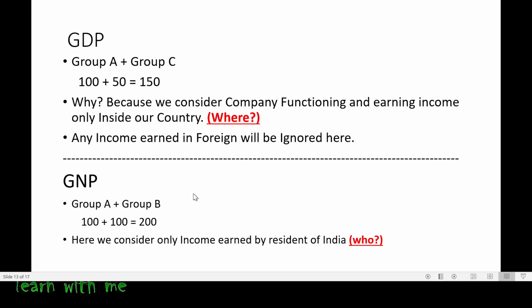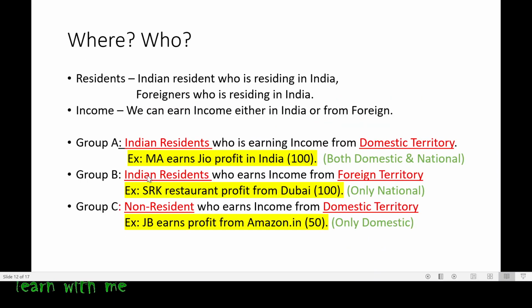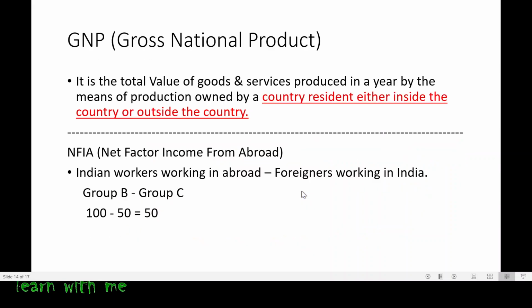Now, here in group B, he is an Indian resident, but he is earning an income from foreign territory. That means SRK is an Indian resident, but he is working in Dubai. Now, coming back to this: is he an Indian worker? Yes, he is an Indian. But he is working abroad. Yes. So we will take group B.